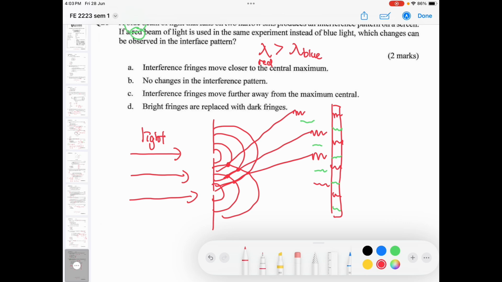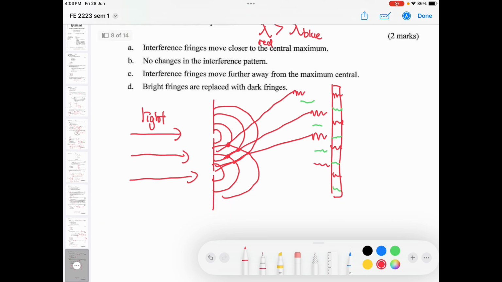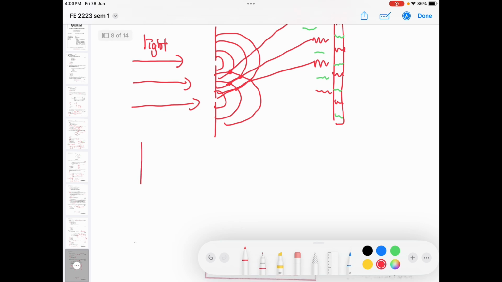Okay, so do the interference fringes move closer to the center? What is the wavelength? If this is the blue one, the wavelength for the red one will be greater, like this. This will tell you the gap.